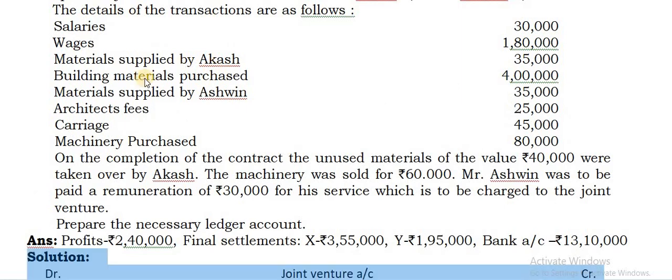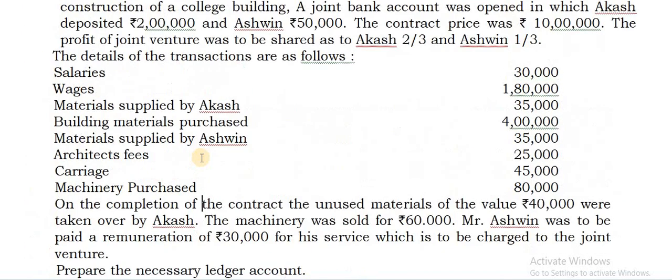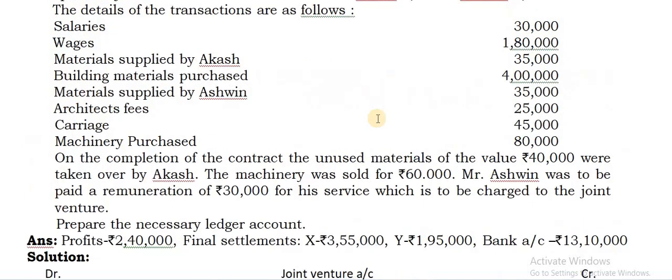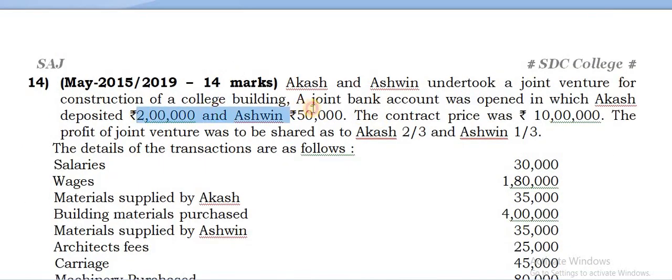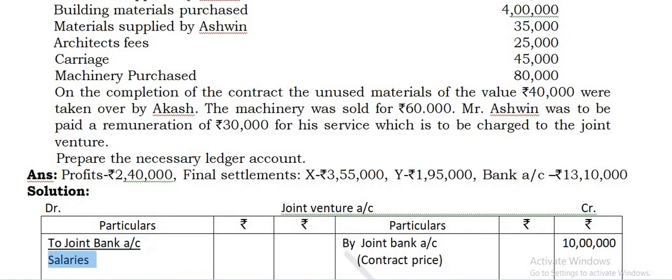Well, you can go for a solution there. Take the joint venture account. As I've told you, this 10 lakhs will appear in the joint venture account. First you write on the credit side, assume that as sales, write it as by joint bank account. That's the contract price, the entire 10 lakhs you can enter. Because these two will not appear in the joint venture account, don't take them. Next, wherever the names are given, this should be taken against their name only. Leaving that, whatever other items are given, all this you write against joint bank account. So take on the debit side to joint bank account.